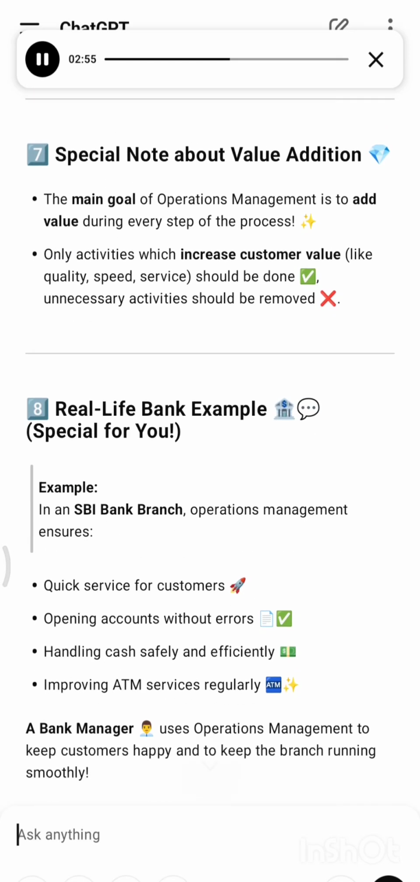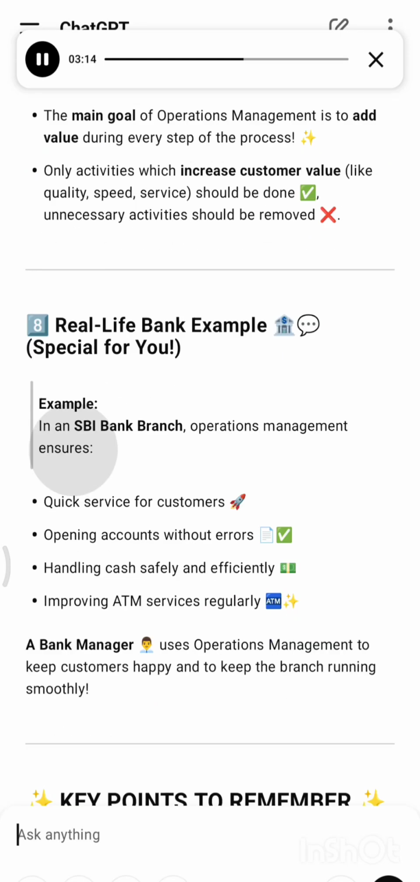7. Special note about value addition. The main goal of operations management is to add value during every step of the process. Only activities which increase customer value, like quality, speed, service, should be done. Unnecessary activities should be removed. 8. Real-life bank example.